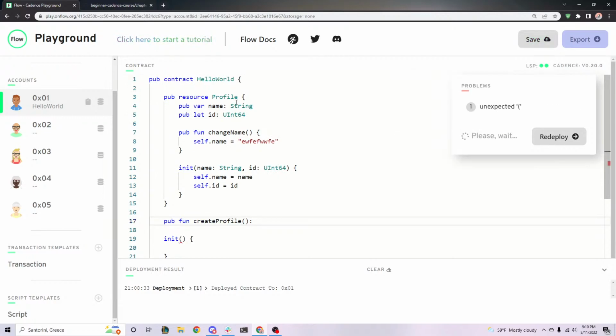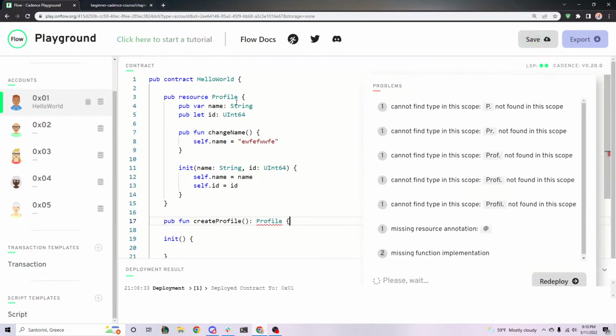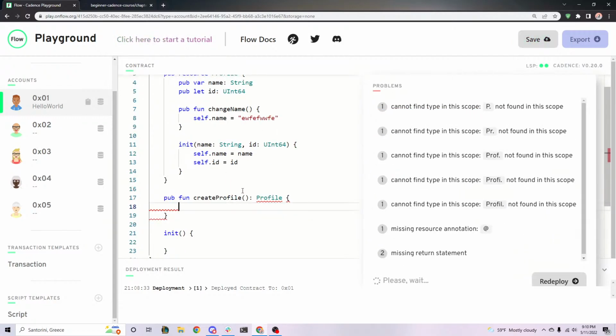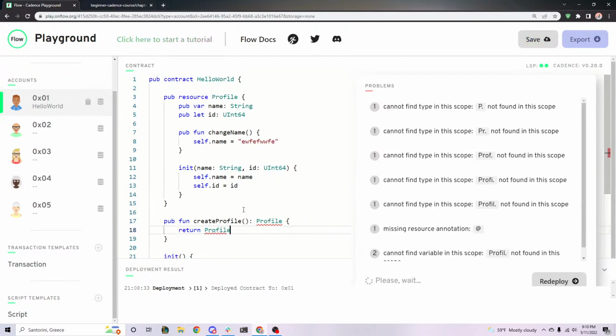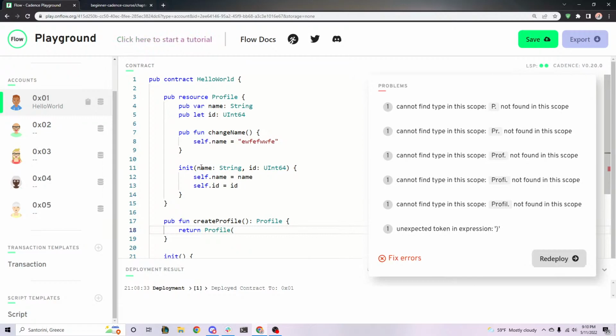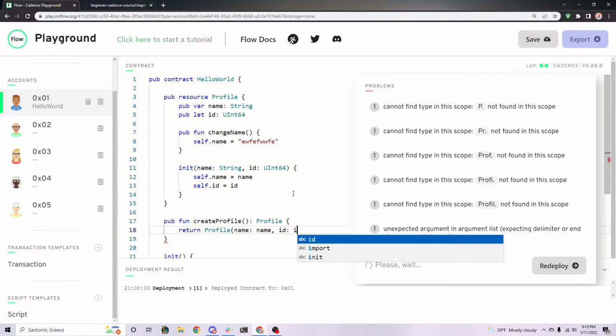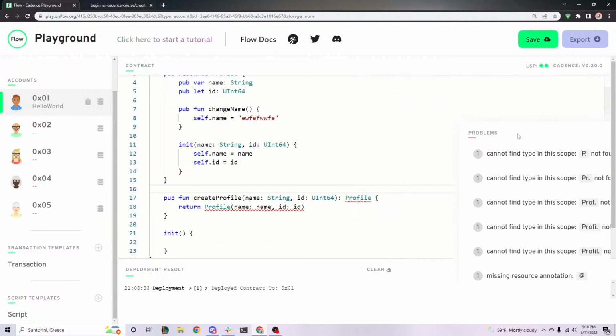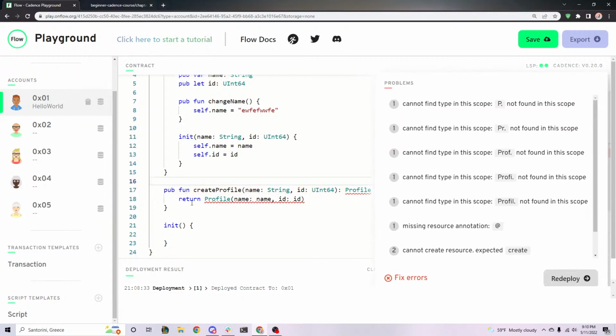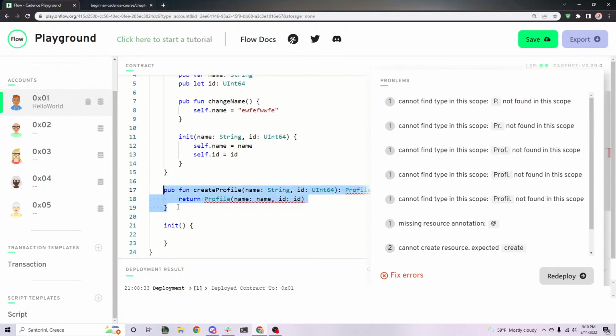And we're going to return, actually, I'm going to ask all of you in a second what's wrong with this, but let's just keep going for now. We're going to return a profile. And we're going to pass in some of the names, right? Because it needs a name and an ID. Let's pass in name and ID, and we're going to declare that right here, in the parameters. So with this function, based on what I just said, there are 3 things wrong with this. Can anyone tell me what are the 3 things that are wrong with this function?